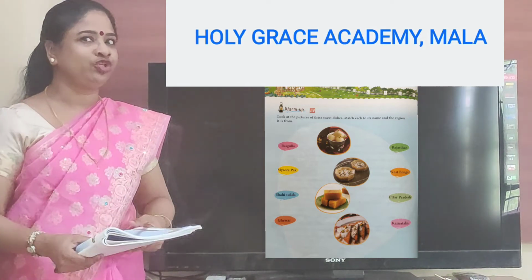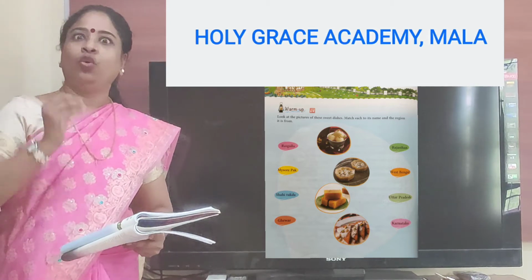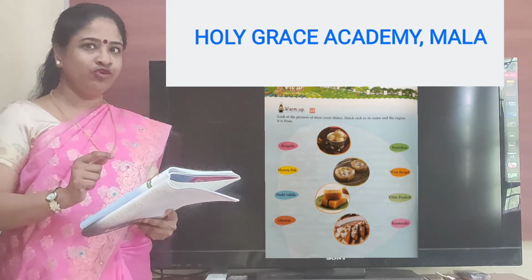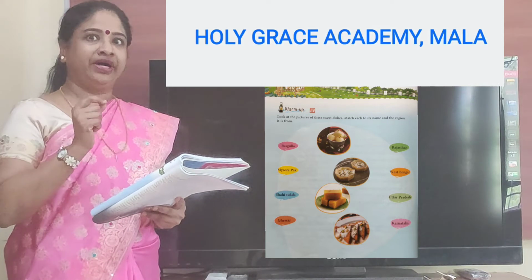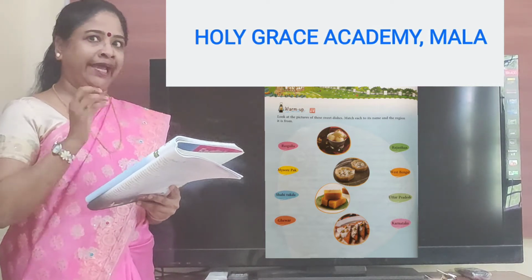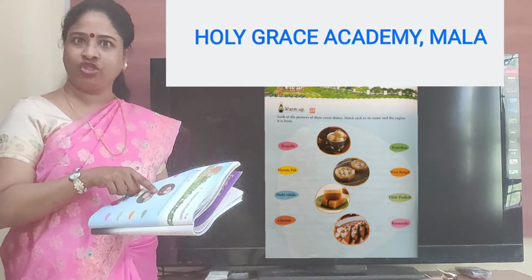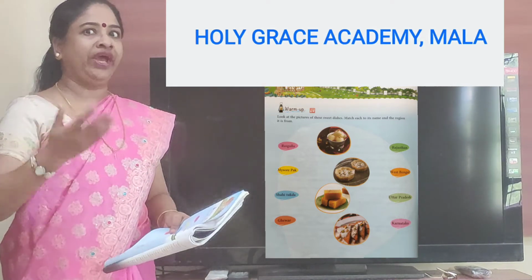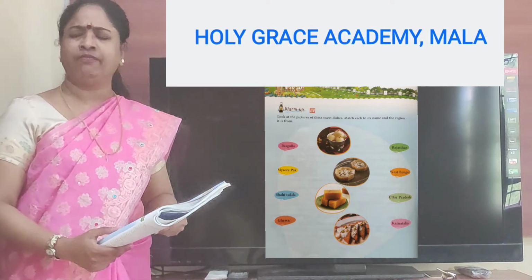And what do we have to do? We have to guess what is the name of that food. It is already written here, but which is the food? And we have to identify which is the food, and we have to say where does it basically come from.